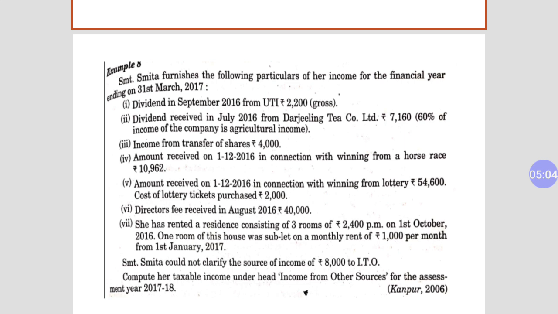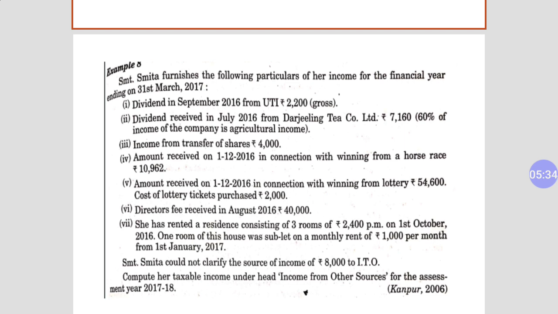The total received over 3 months is 3000, and the amount paid by her for that room is only 800 rupees per month, which is 2400 for 3 months. So she is paying 2400 rupees and earning 3000 rupees from that room. So her taxable income is 600. It will come under subletting.